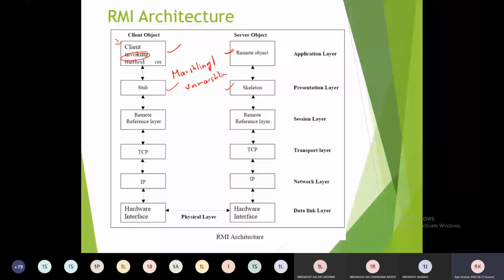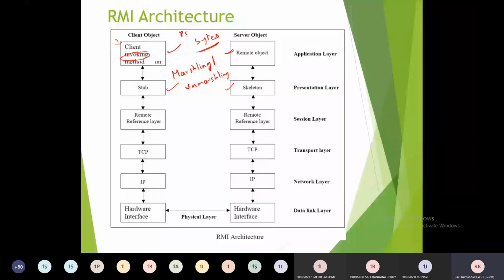Generally, whenever a method is invoked, we need to send the arguments, or after execution of the method, it will return the values also. That kind of information will be passed over the network. For passing the objects, parameters or return values through the network, we need to convert them into bytes.